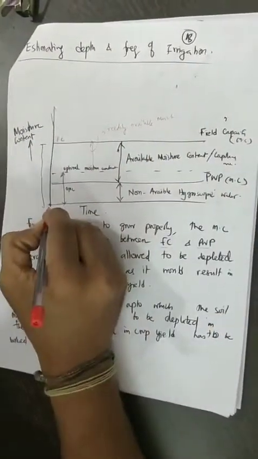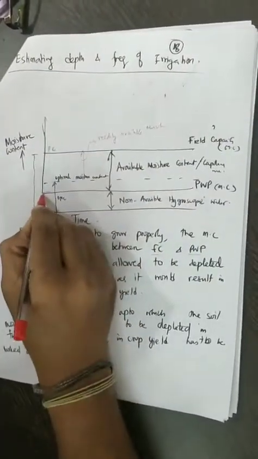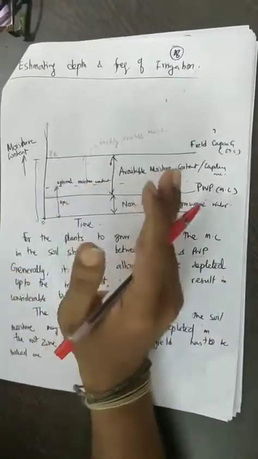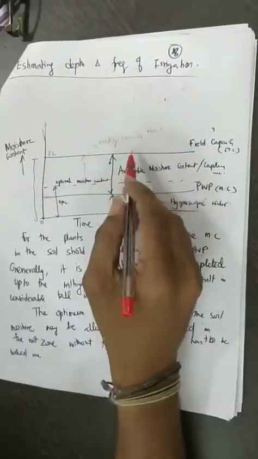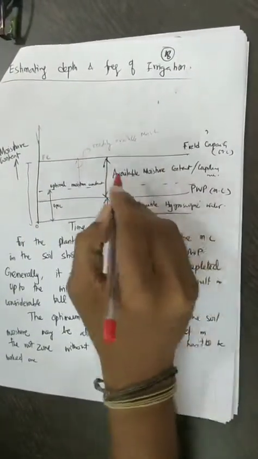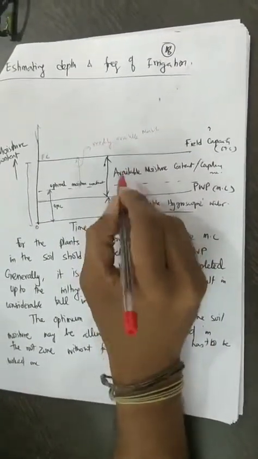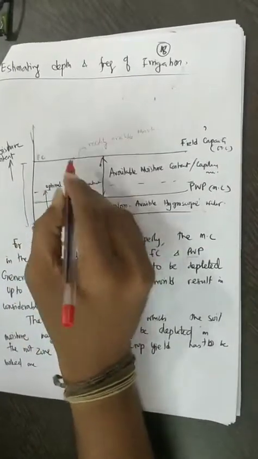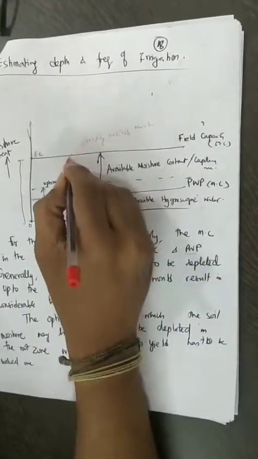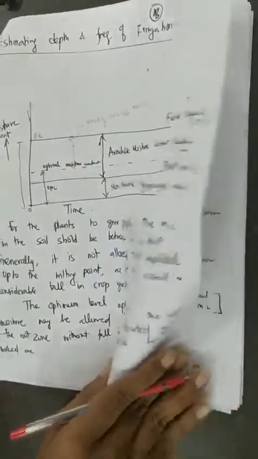You can see the moisture content is 0 at this point, and the moisture content is maximum at the field capacity. The permanent wilting point does not mean there is no moisture content. There is moisture content, but that moisture content is not available for the crop for its growth. What is actually available is between the field capacity and the PWP. And even in the available moisture content, only 70 to 80% is readily available for the plant, and that area is given by the dashed line, and that is nothing but the optimal moisture content. So this red arrow shows the amount of moisture content that is readily available for the plants.